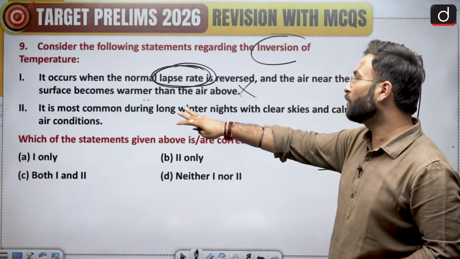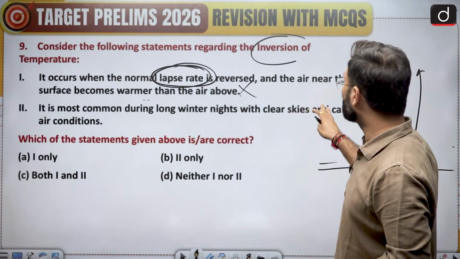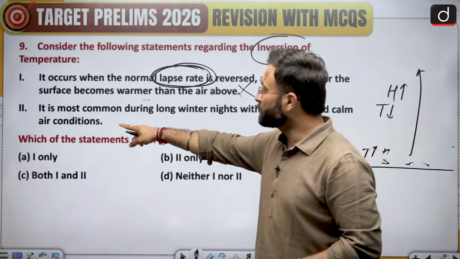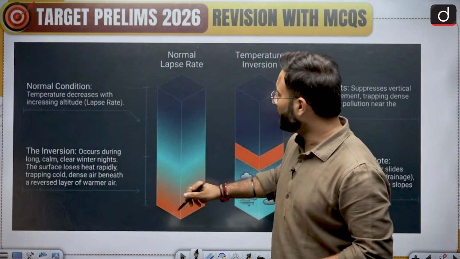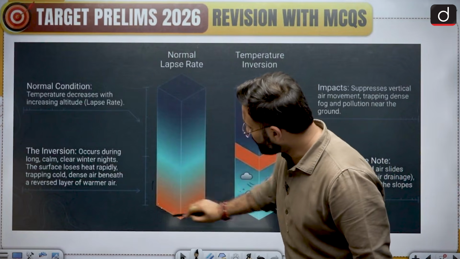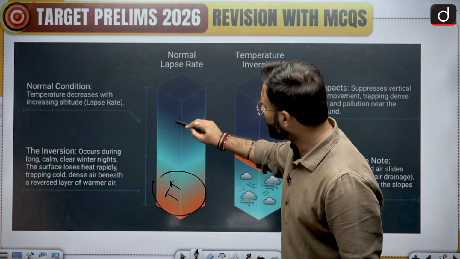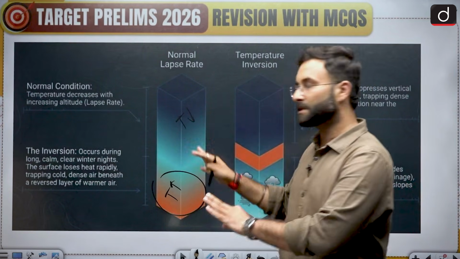Statement 2 is saying that this is most common during the long winter nights with clear skies. We will be seeing how statement 2 is correct over here. Option B is your right answer. Now here you can see, this is the normal condition where you have a lapse rate. Temperature over here is higher, temperature over here is getting lower. With the height, temperature is getting lowered.